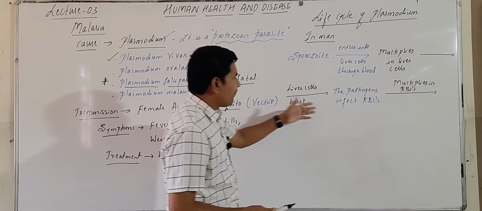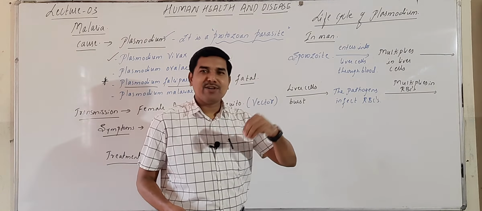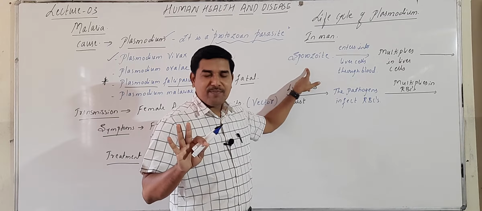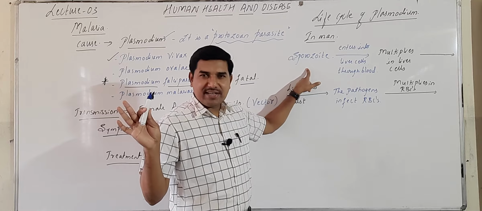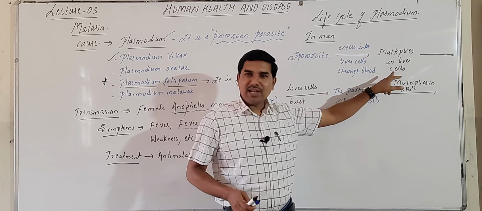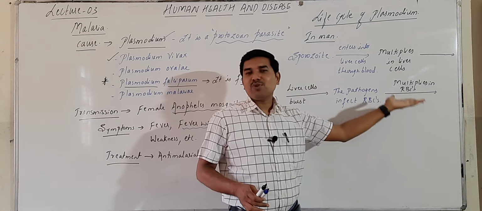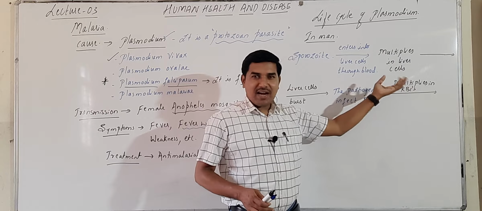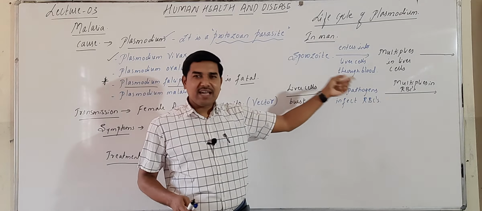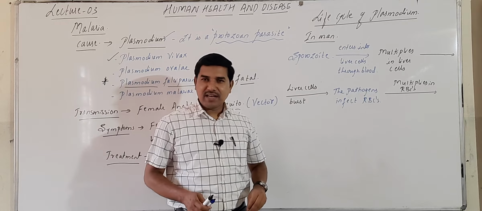Okay, now here the pathogens infect the RBC, that means now they will enter into RBC. Sporozoites directly cannot enter into RBC because that is not at all the feeding stage, and it cannot multiply either. That is why first it has to infect the liver cells and multiply in the liver cells, then after that it converts into one more stage, and when the liver cells burst out, only that second stage can infect RBC. It enters inside the RBC, red blood cells.